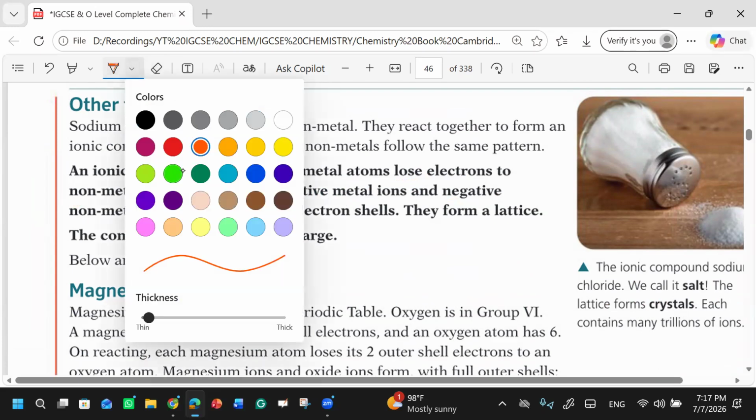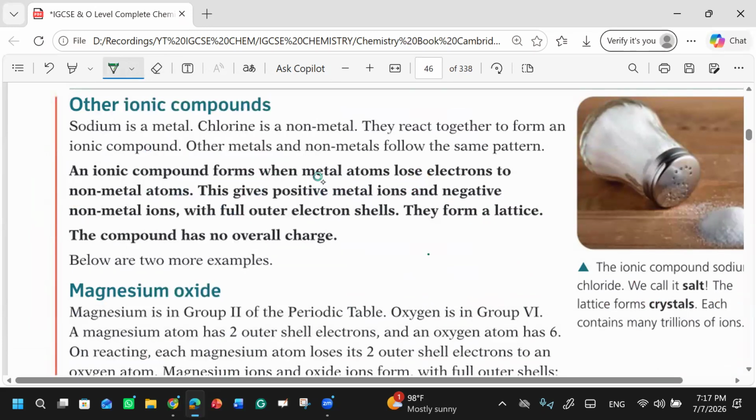The metal atom will always lose electrons while the non-metal atom will gain electrons, right? And there will be a full outer shell of electrons, and this will form a lattice. This lattice will be a giant structure. Why? Because there are many ions. Clear?